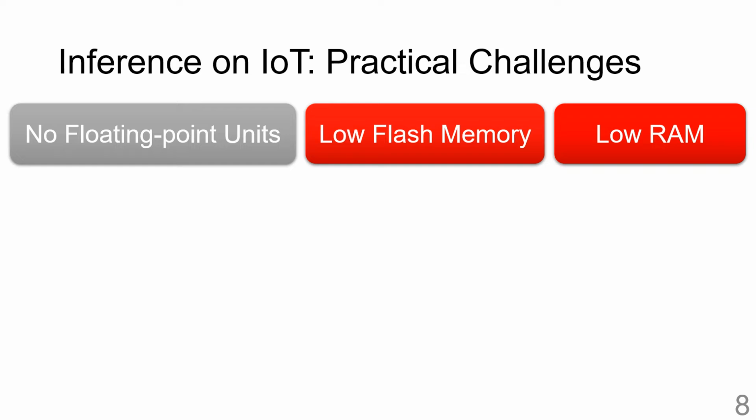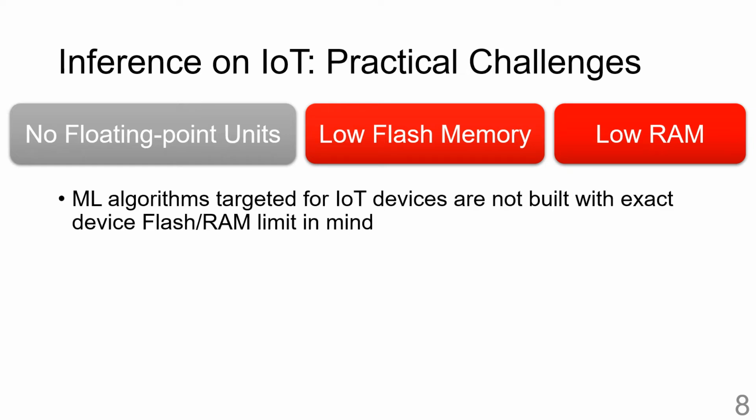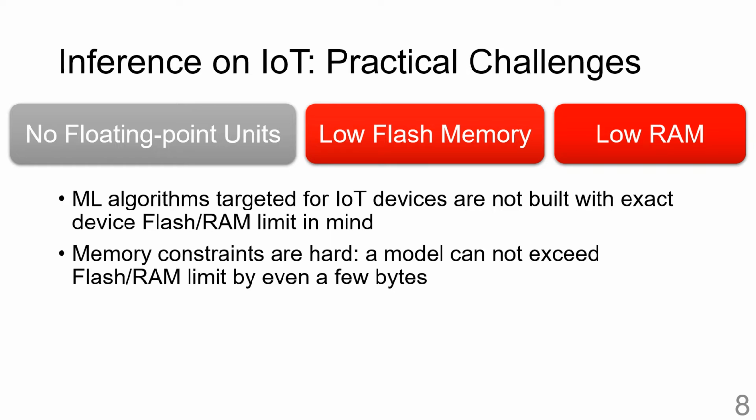The second challenge is the low memory resources on the device. Even though we have algorithms which are targeted for IoT devices, these algorithms are not written with the exact device flash or RAM constraints in mind. Even if a model may use only thousands of parameters instead of millions or billions, it may fail to fit on a particular device for some dataset. Memory constraints are hard because a model which exceeds either the flash or the RAM limit even by a few bytes will fail to run on the device.